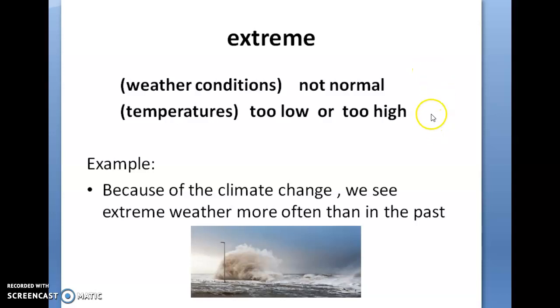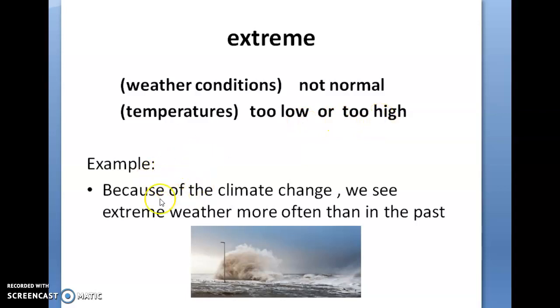Also, if in Russia, which is a cold country, temperatures reach 40 degrees Celsius, that is too high, you understand that this is an extreme temperature. So extreme temperatures means that temperatures are either too low or too high.